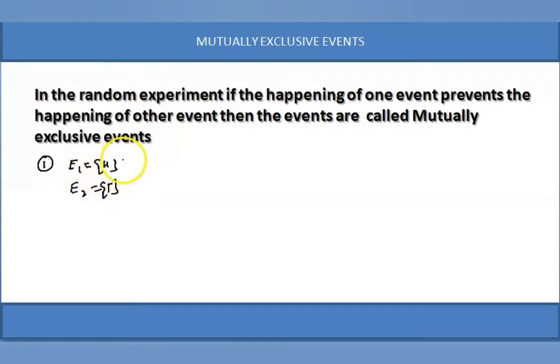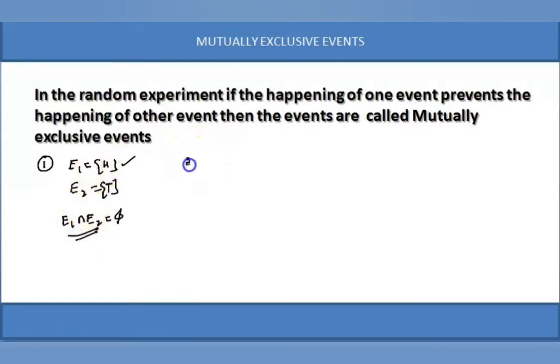In tossing a coin, if head appears, then certainly it prevents the appearance of tail. If tail appears on the coin, certainly it prevents head. So E1 and E2 in tossing a coin are mutually exclusive. Mathematically, we can say that if E1 intersection E2 is equal to phi, there is no element in the set, it is an empty set, then we say that E1 and E2 are mutually exclusive.